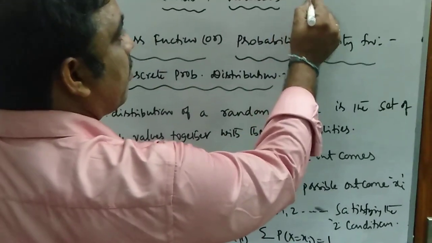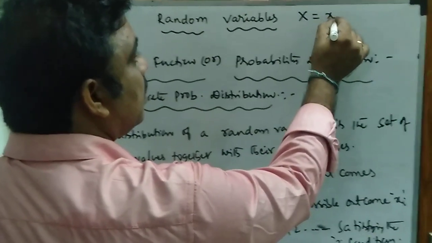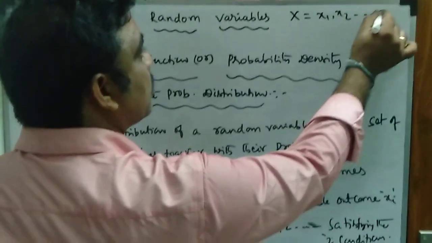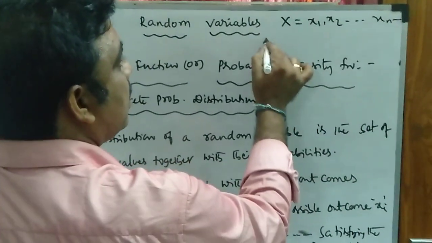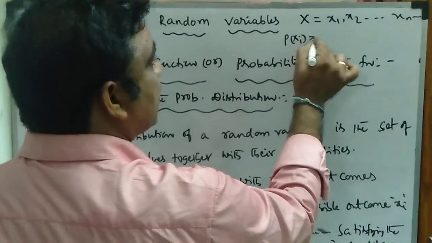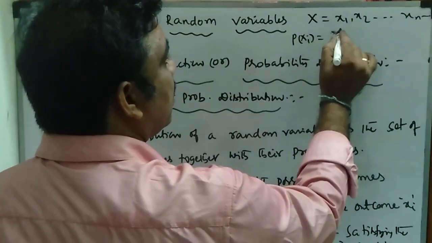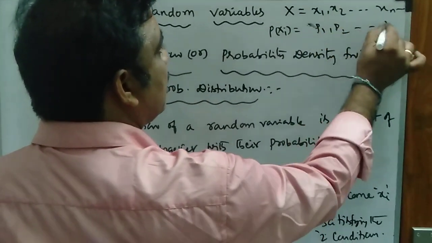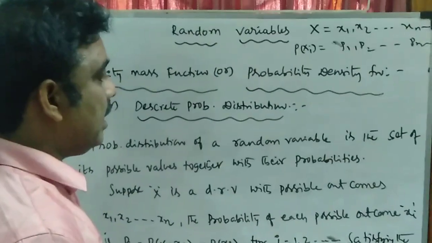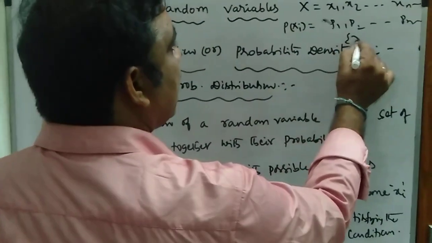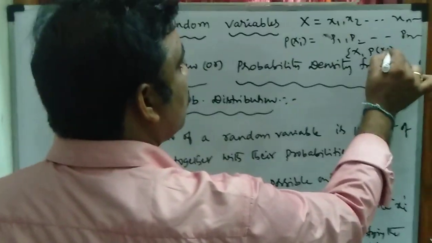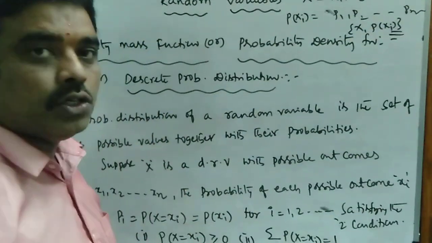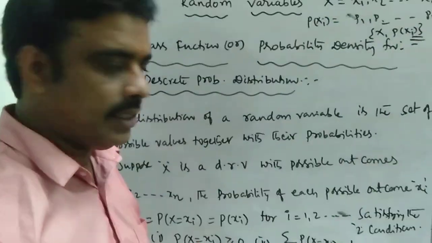Suppose X takes the values x1, x2, and so on, xn, with probabilities p of xi, that is p1, p2, p3, and so on, pn. The set of values xi and p of xi together is called the probability distribution of the random variable X.